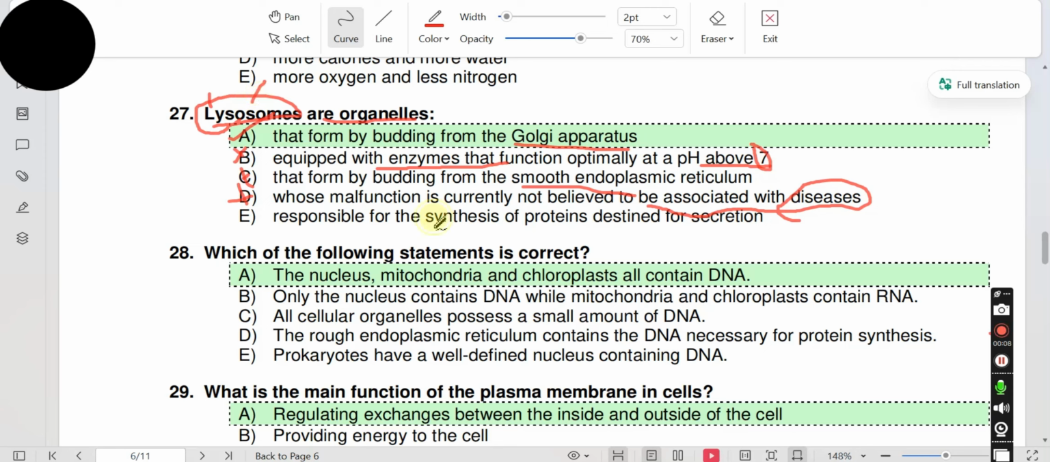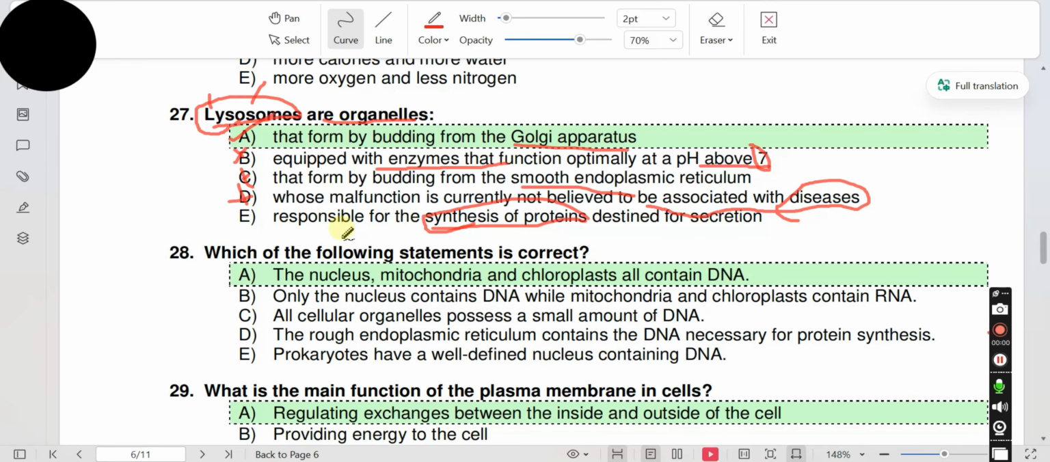Lysosome is not involved in the synthesis of proteins. Rather, it has hydrolytic enzymes and is involved in the hydrolysis of worn out parts of the cells. So the correct answer is A.